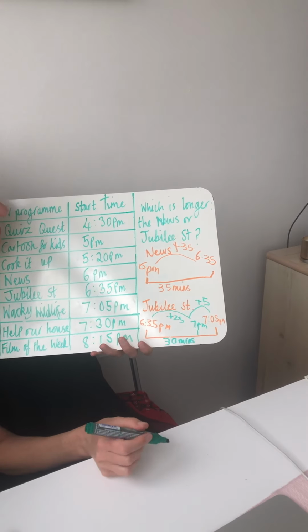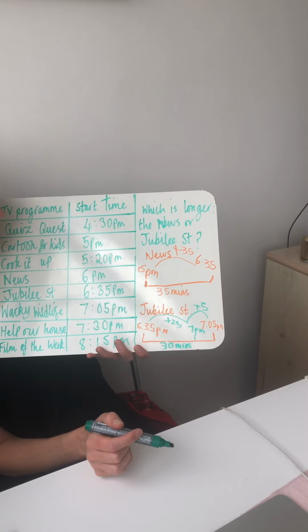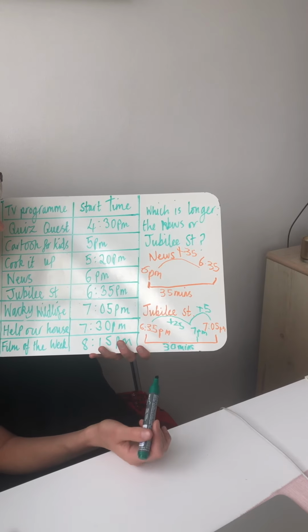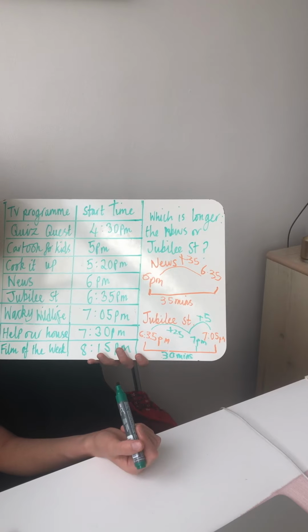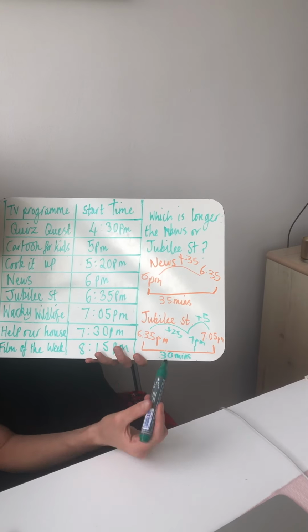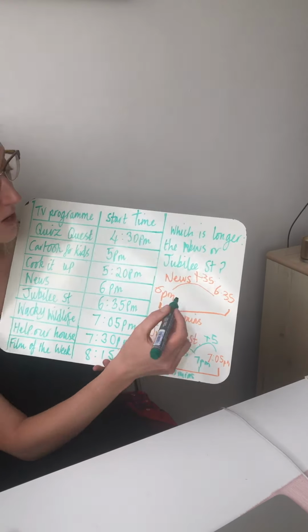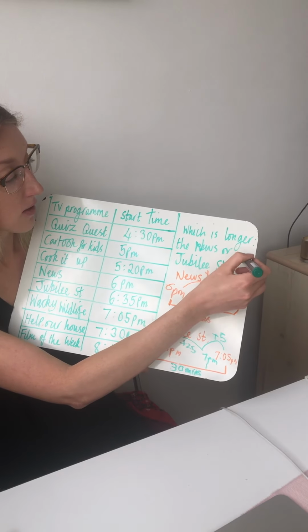So which one is longer? Is it the News or Jubilee Street? Well, I can see that the News lasts 35 minutes, Jubilee lasts 30 minutes. So the News is longer, so the answer would be the News.